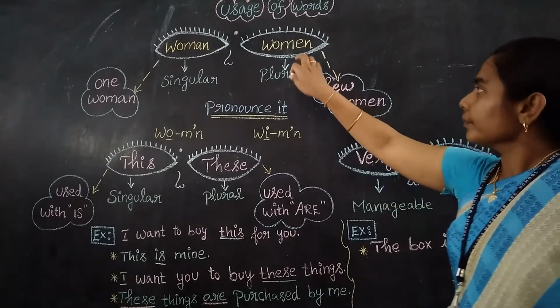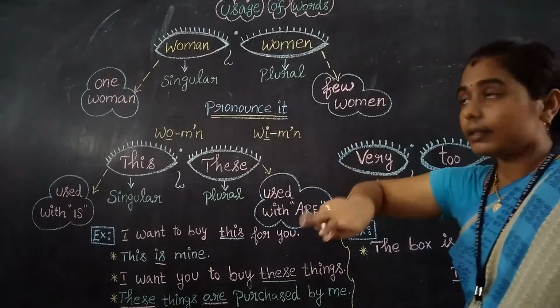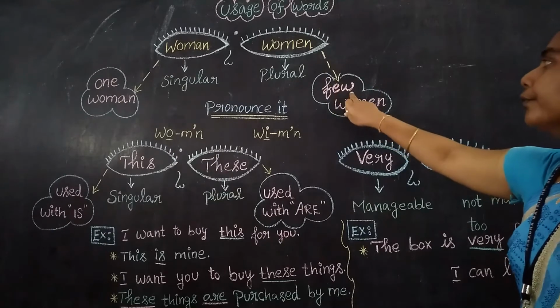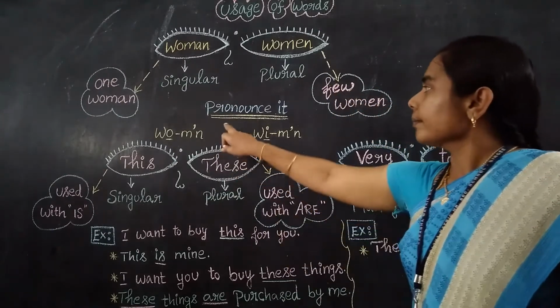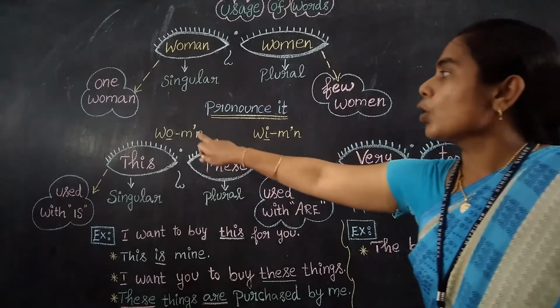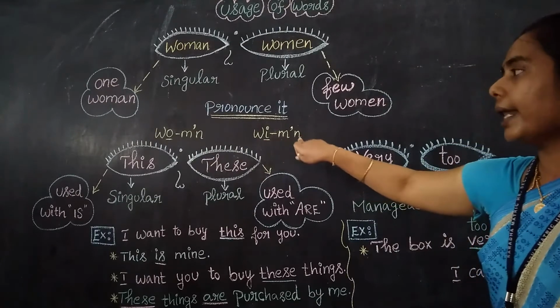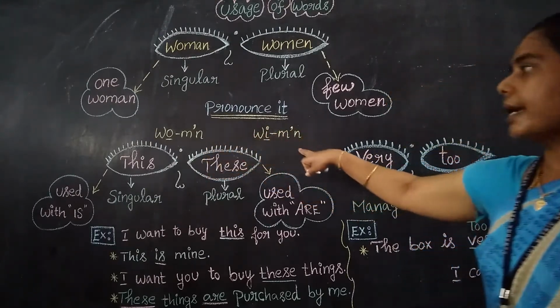So woman refers to one woman. Women refers to what? More than one woman. We should pronounce it as woman, and women as "wimen". This is the singular and this is the plural one.